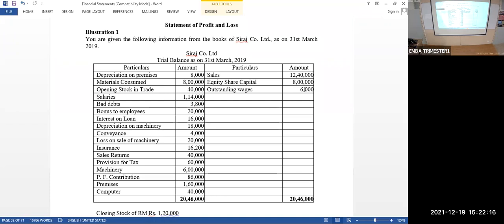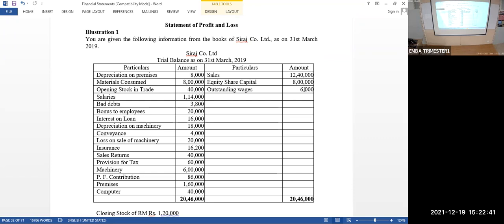You are preparing the trial balance for your assignment. You should have a trial balance, otherwise we can't prepare financial statements. So there's a trial balance of Siraj Company Limited as on 31/3/2019.